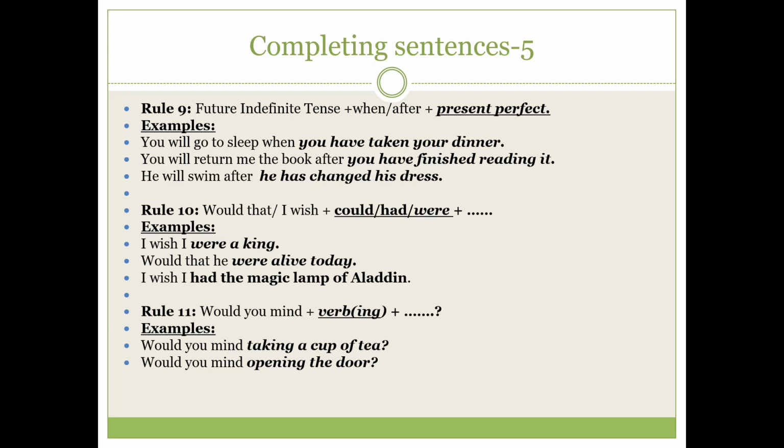Would you mind opening the door? This structure we use to request somebody to do something or to offer somebody something. So we have to remember that after would you mind we use the ing form of the verb.